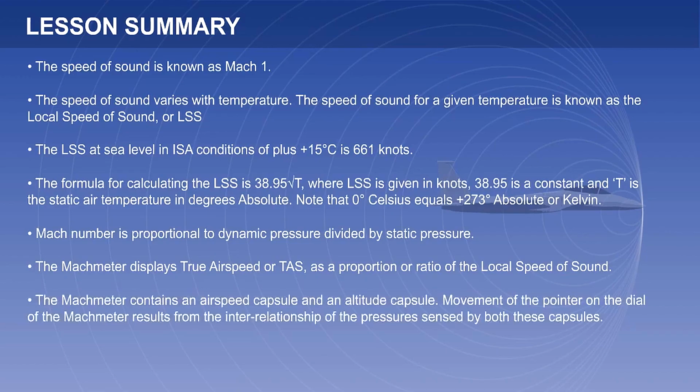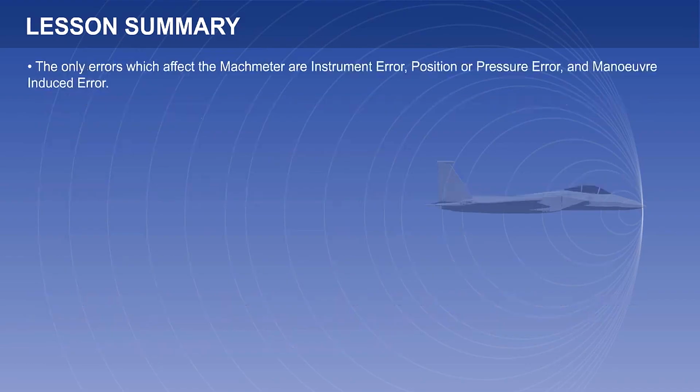The Mach meter contains an airspeed capsule and an altitude capsule. Movement of the pointer on the dial of the Mach meter results from the interrelationship of the pressures sensed by both of these capsules. The ratio arm moves the ranging arm, which moves the pointer. The only errors which affect the Mach meter are instrument error, position or pressure error, and maneuver-induced error.